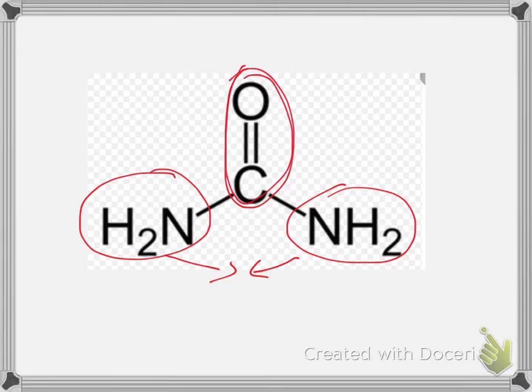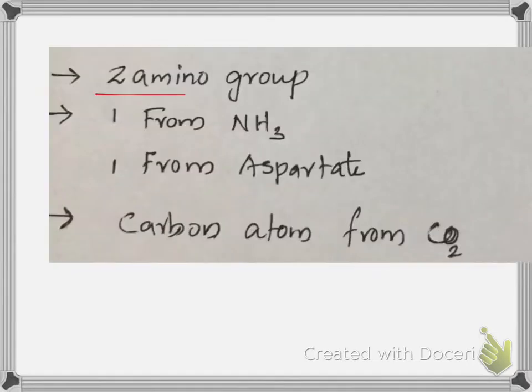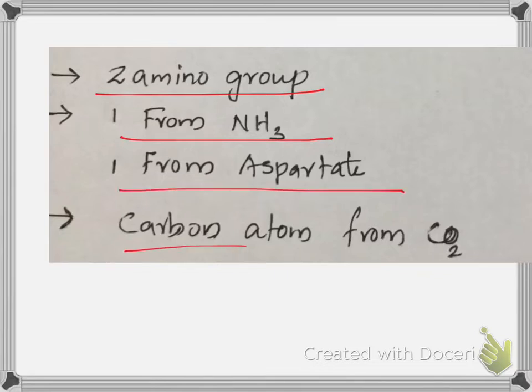One amino group comes from ammonia and the other is from aspartate. And the carbon atom comes from carbon dioxide. So urea contains two amino groups, one from ammonia and one from aspartate, and the carbonyl carbon atom from carbon dioxide.